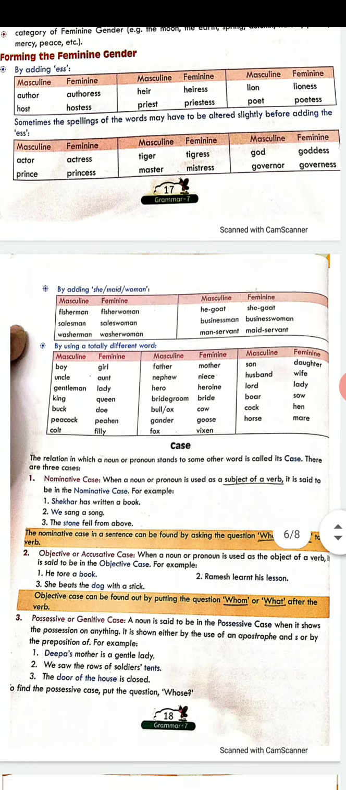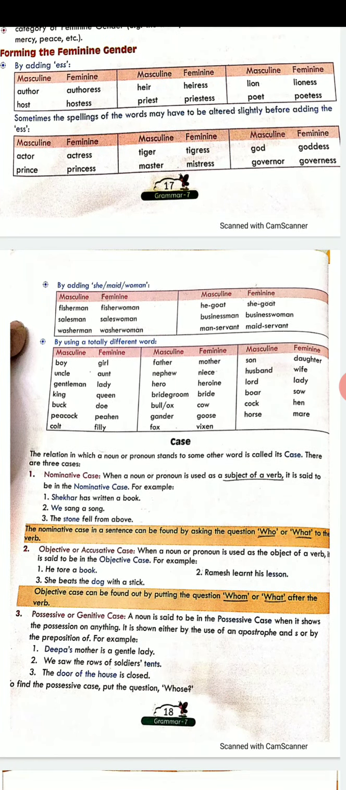There are ways how you can form the feminine gender from masculine gender. The first way is to add ESS. Like I told you, actor, actress. Or lion, lioness. Author, authoress.